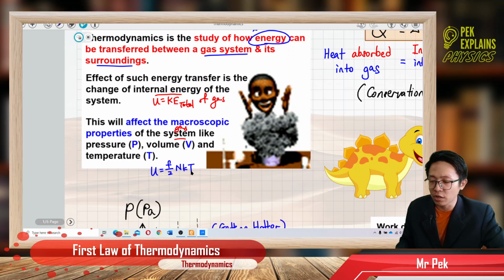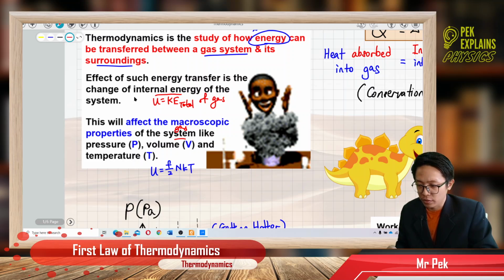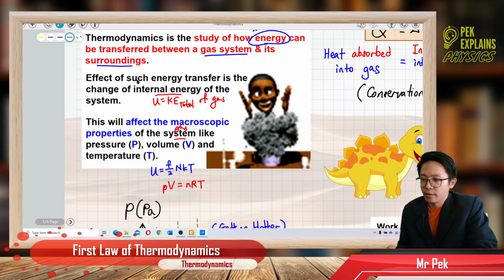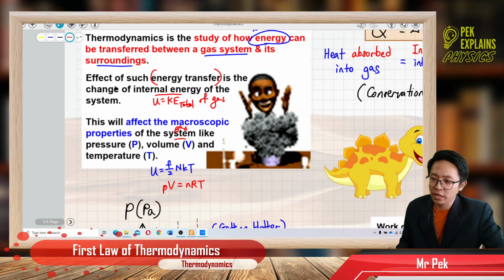So when the temperature of the gas is changed, we have the following formula, which we call PV equal to nRT. You see that? When there is energy transfer, it will change the internal energy of the gas, or the total kinetic energy of the gas.